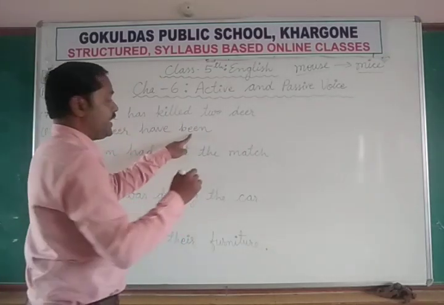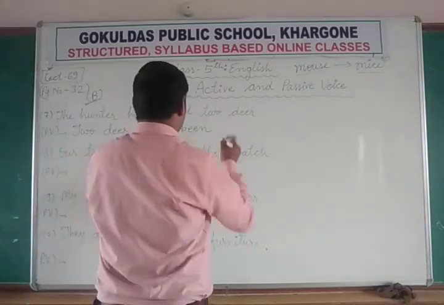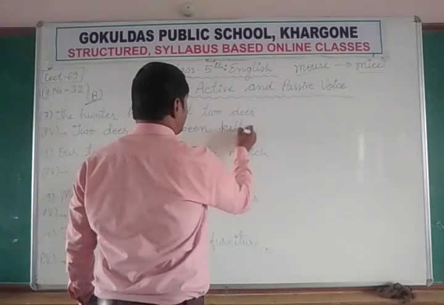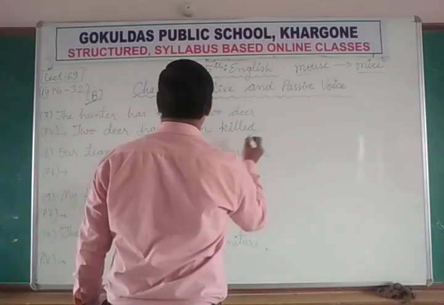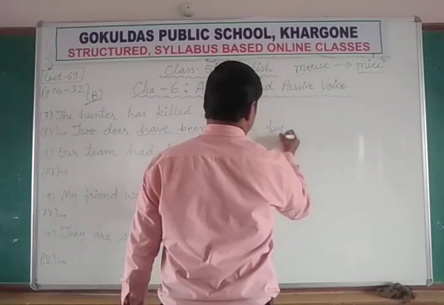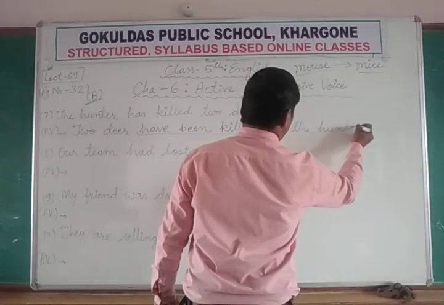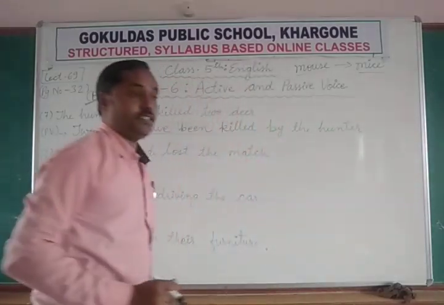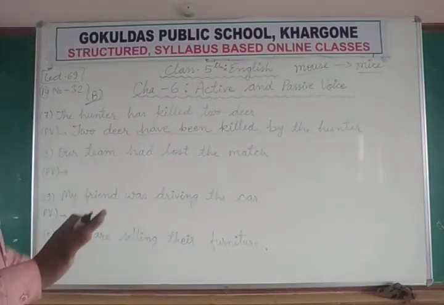Suitable form of be is been in perfect tense. Have been. Third form is killed. Have been killed by the hunter. दो हिरण शिकारी के द्वारा मार दिए गए हैं.